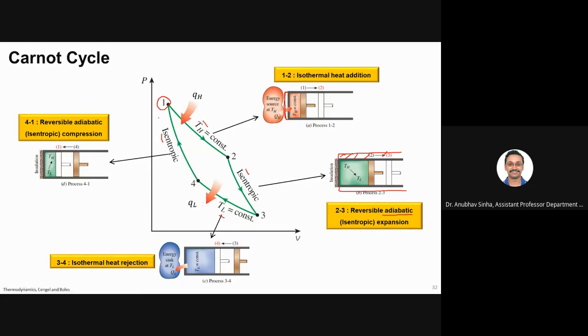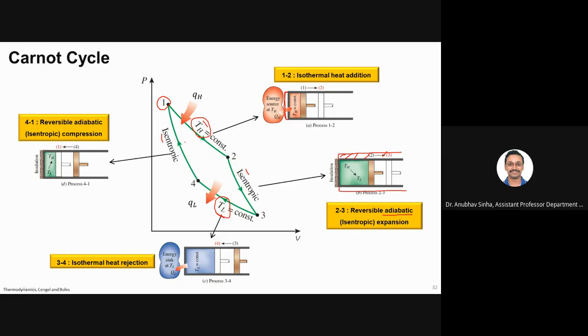You can again verify what we said according to the second law, that the system needs to have two reservoirs, TH and TL. That's how it will go back to the initial state. If you remove either reservoir, it will not be able to complete the cycle. That is what is required, and that is how it follows the second law.